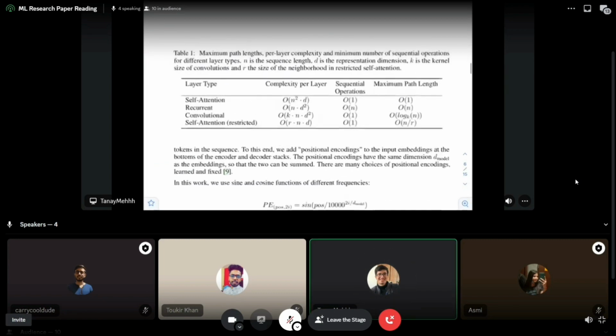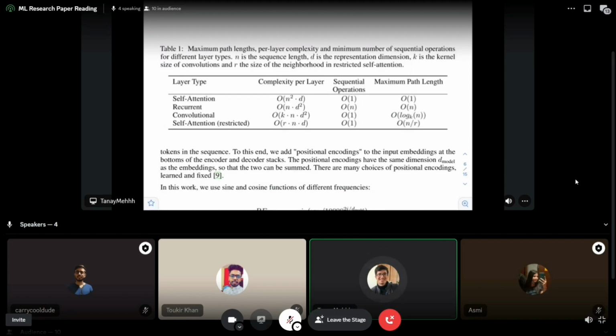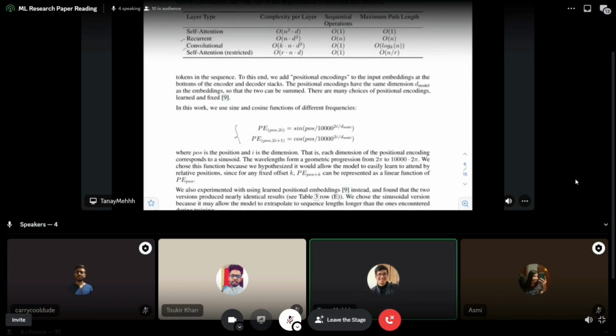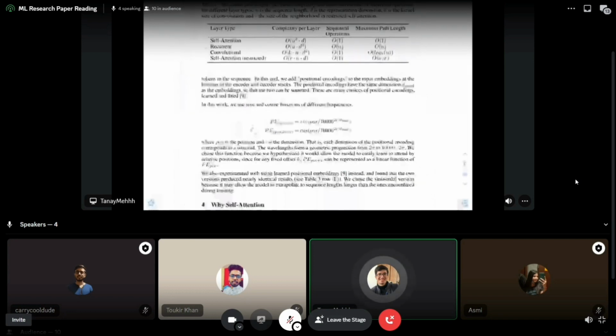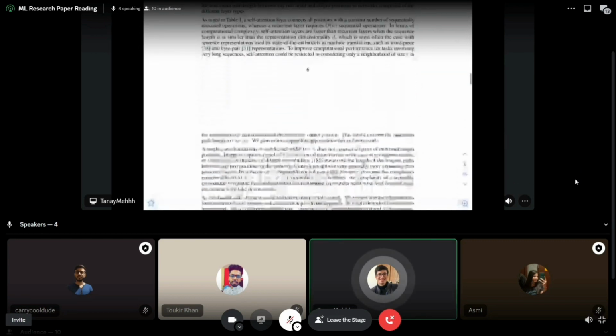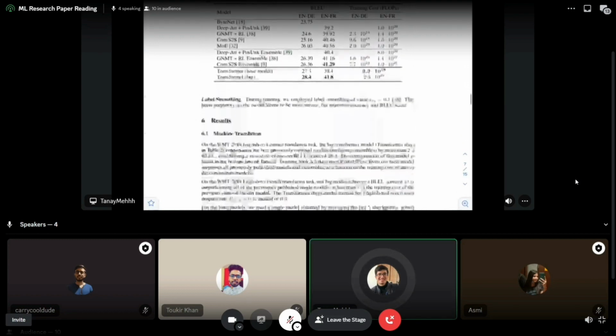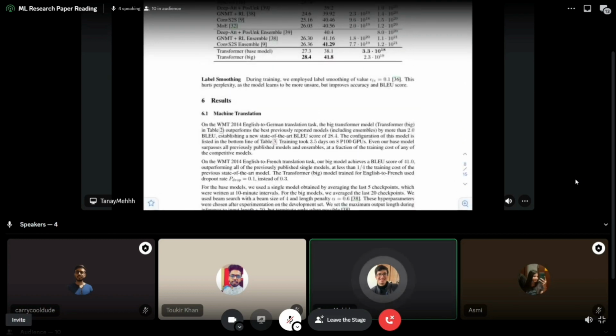And if you can see here, this compares the self attention to recurrent and convolutional neural networks, and it shows that there is a lot of improvement in complexity per layer, in how many sequential operations you have, and how many path lengths you can have. They have done a lot of comparison in big O notation, and there are a lot of notes on positional encoding with sine wave as well, right? So you can give it a read, but that's about it. Below there are notes on how they trained this model. So that's about it. If anyone has any questions, please go ahead.